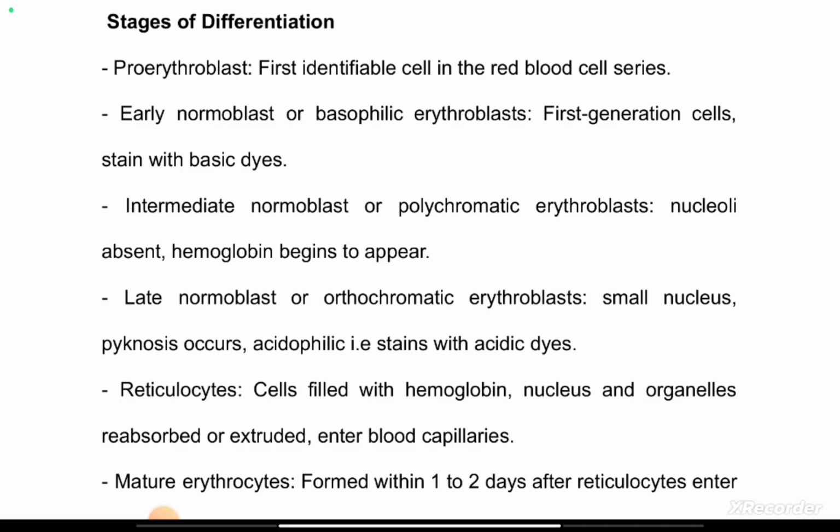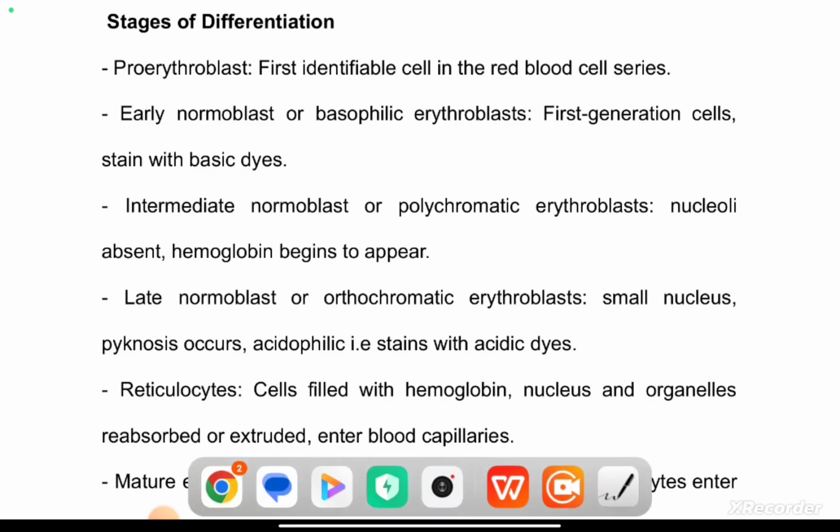But right from the start, from the proerythroblast, the early normoblast, these cells undergo a series of changes, and all these initial cells are cells that have a nucleus. So there are changes that happen after some time. Now let's go to our whiteboard and see what we can do.